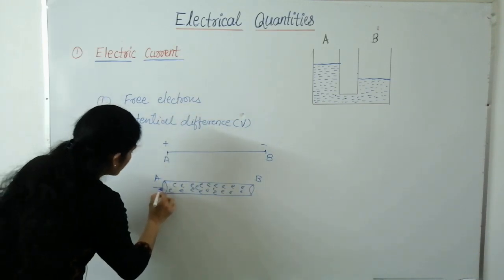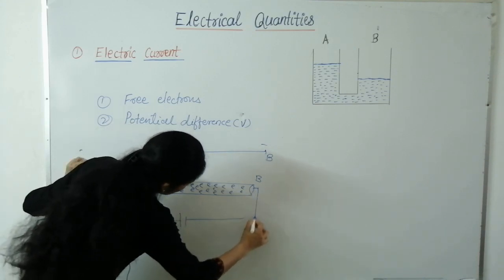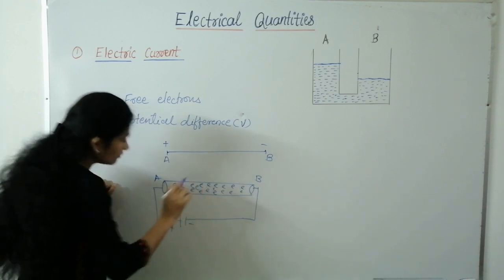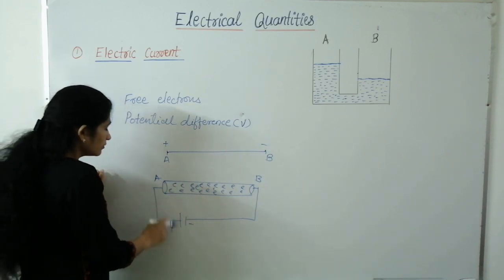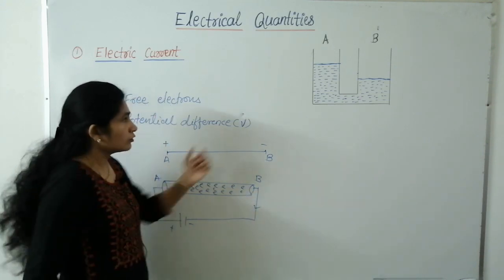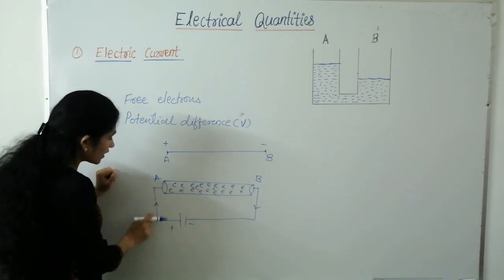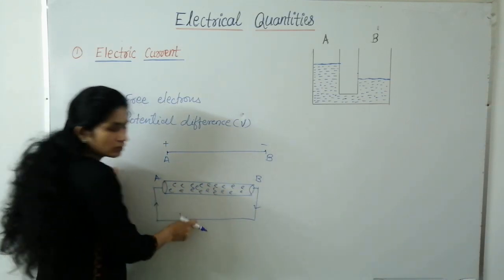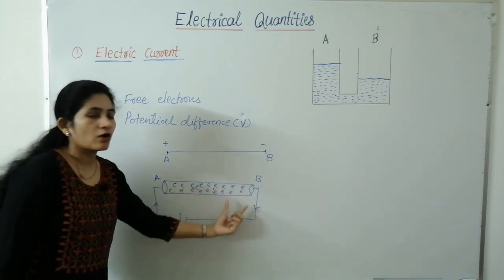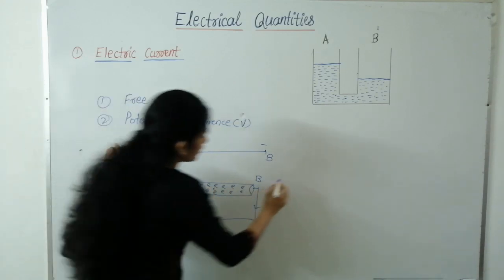But when you apply a potential difference with the help of a battery, means when you connect this wire to a battery, then electric current flows from the positive terminal to the negative terminal. Just as water flows from a high level to a low level, similarly electric current flows from higher potential to lower potential. So electric current is nothing but the flow of electrons, the rate of flow of electrons.